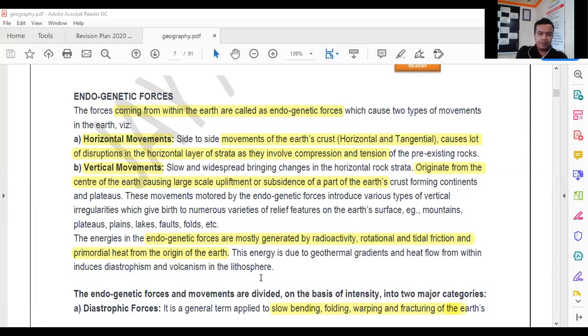I will show you one video which will help in understanding how the endogenetic movements take place. Just give me a minute. I will find the video which will help in understanding how convection currents are created in the interior of the earth, and how this convective current leads to the horizontal movement as well as the upward and downward movement. Fine. Just give me a moment.